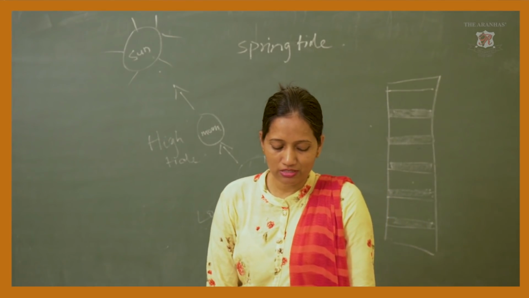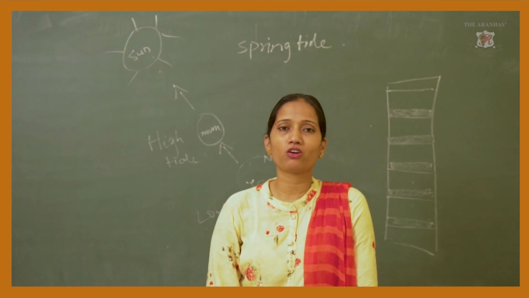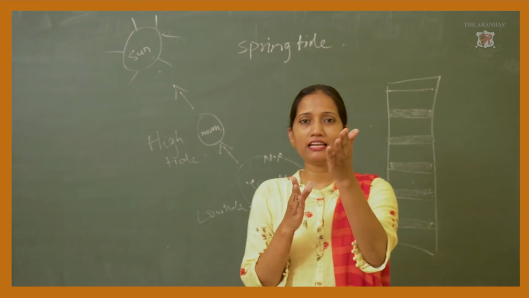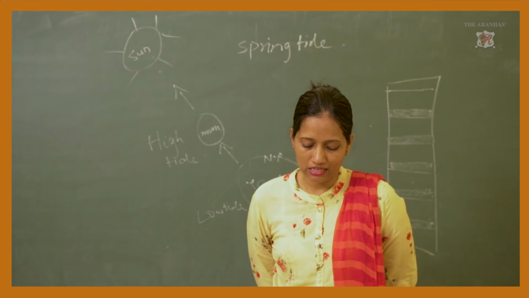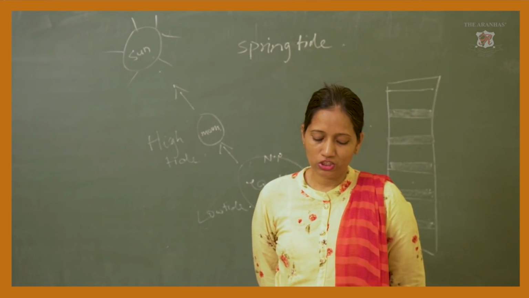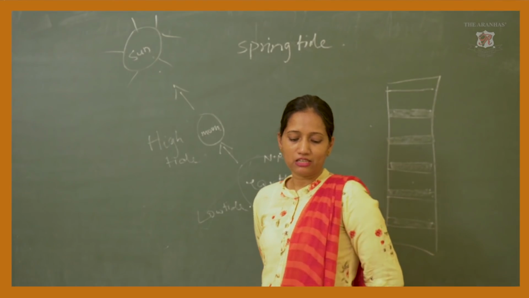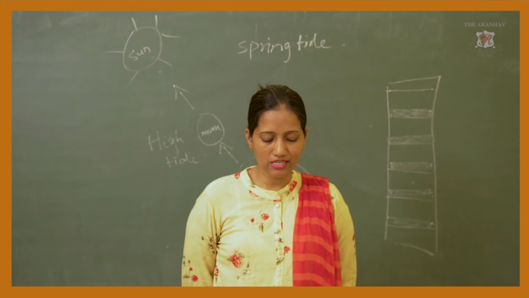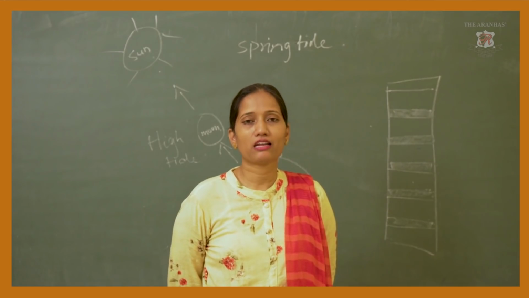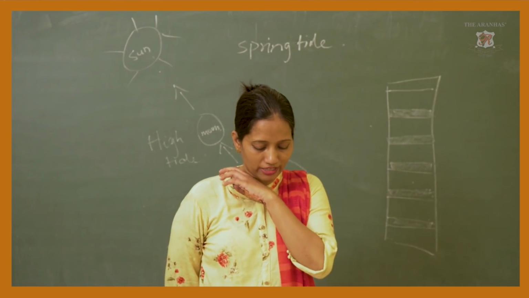This is because the attraction of the sun and the moon are not complementary. That means they are not in a straight line, they are at a right angle. So such tides are called neap tides. Neap tides are a little lower than the average high tides and a little higher than the average low tides.